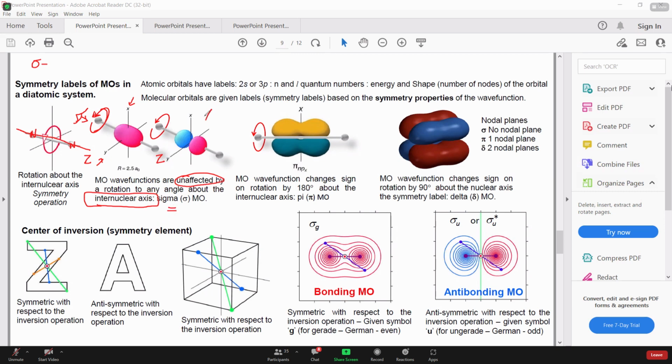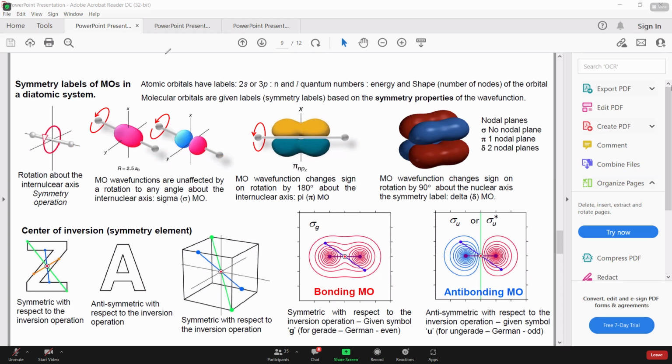Even in this anti-bonding molecular orbital, this axis is the z-axis. If you look from here and rotate along this axis, the blue orbital will keep rotating in its place and the pink one will keep rotating in its place. Unless you rotate about the x-axis, the phase will change, and that's not the point. We are going to rotate along the internuclear axis, which is the z-axis, the axis which passes through the nuclei of both atoms. So any such bond is referred to as a sigma bond, right?